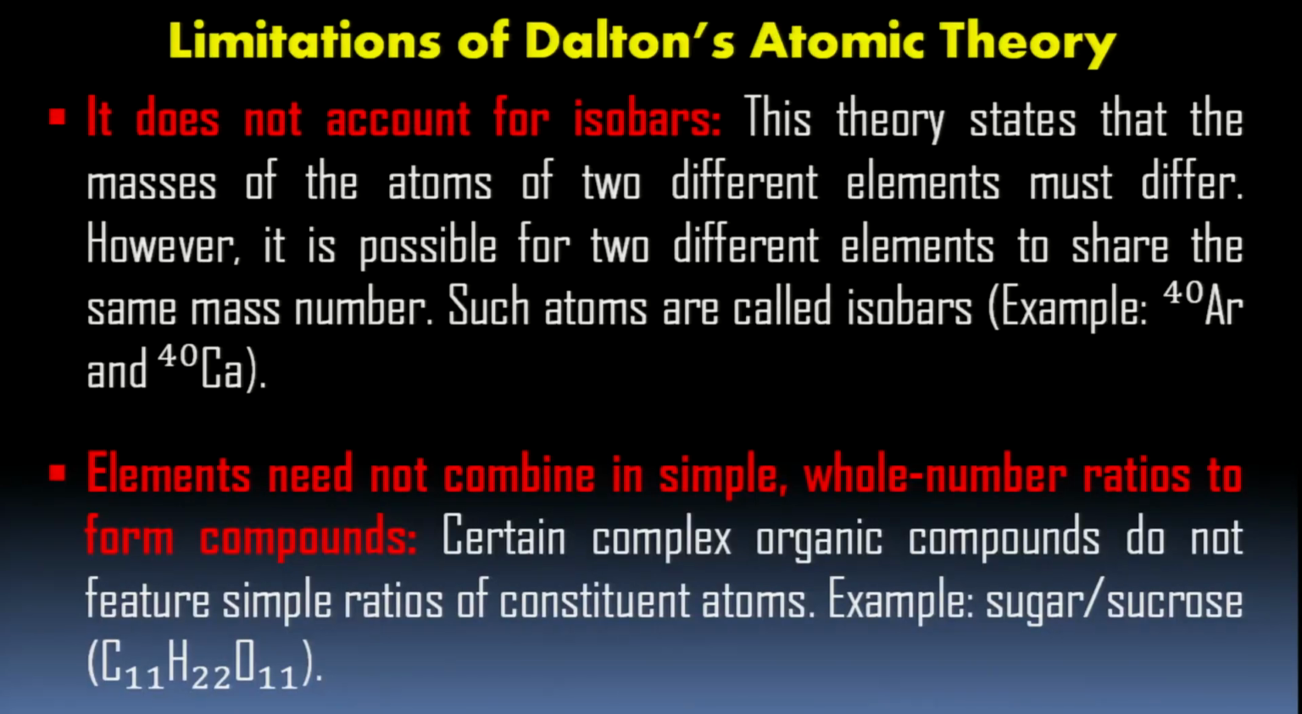One more thing. The theory says elements combine in simple whole number ratios to form compounds. This was postulated by Dalton. But later on it was found that in some organic compounds, for example sugar, sucrose, it is C11H22O11. Like large number of carbon chains are there.